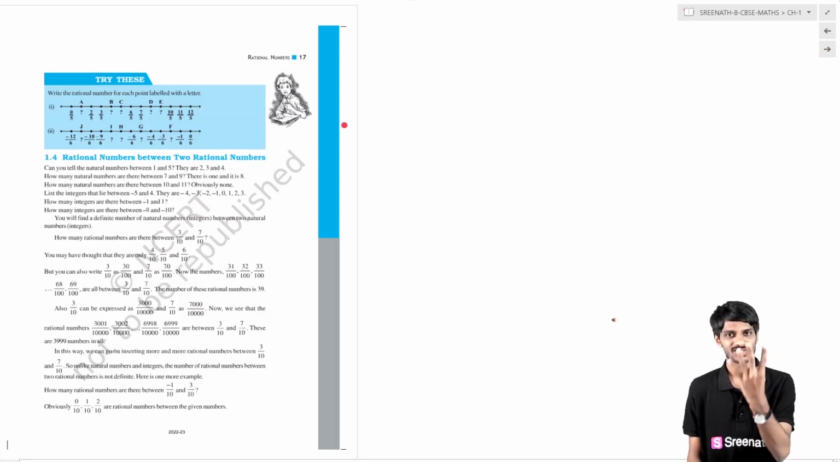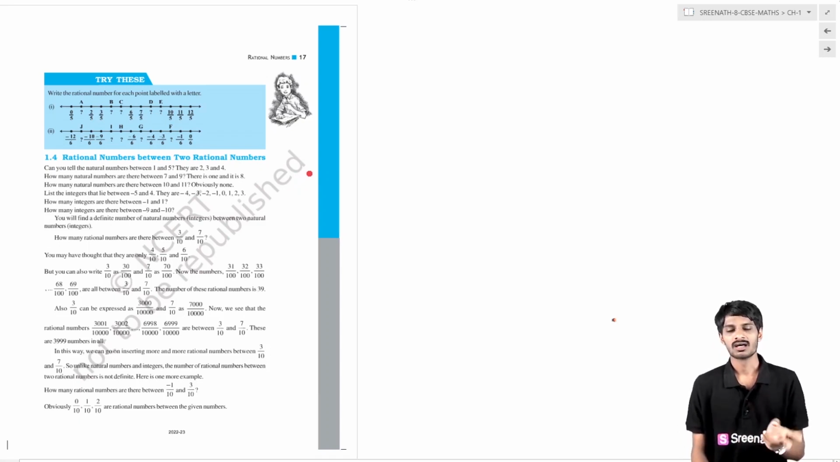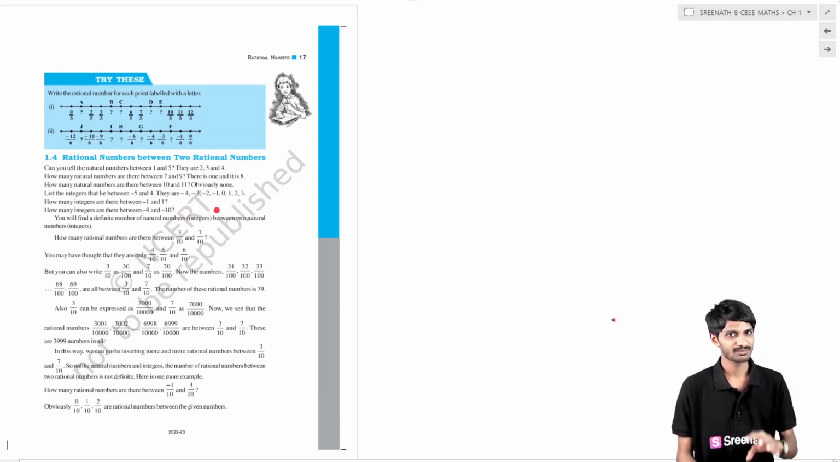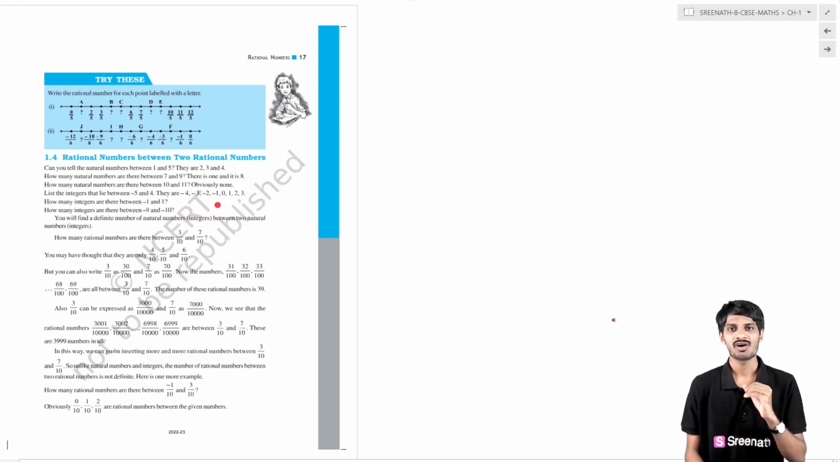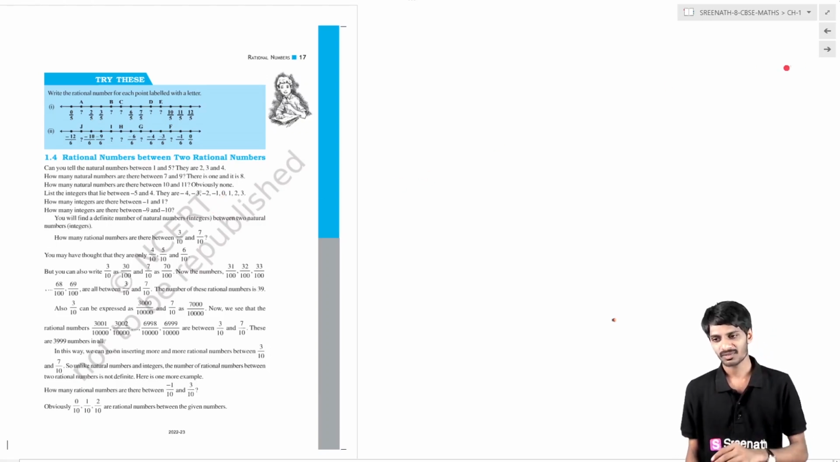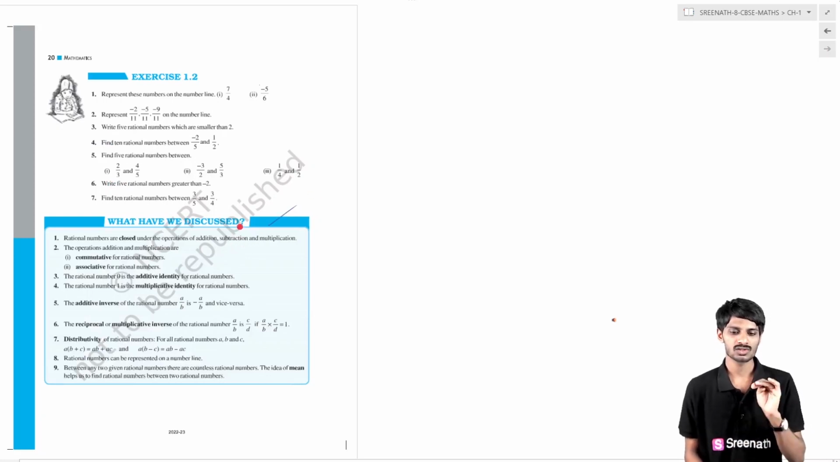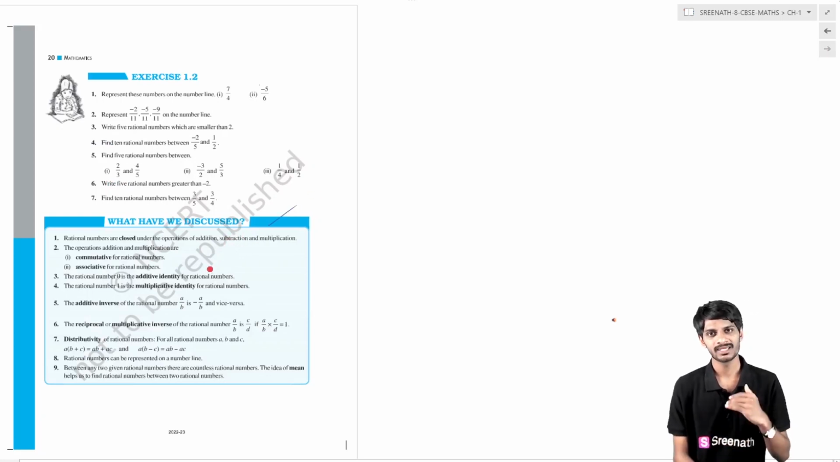After that we are going to learn the fourth topic, rational numbers between rational numbers. We know what the integers between any two integers are and what the whole numbers between any two whole numbers are. In this way we are going to learn what the rational numbers between any two rational numbers are. Is the case of rational numbers the same as the case of whole numbers, or is there any difference? We are going to find out that reason and that logic. So that's it, at this point our chapter will be completed.